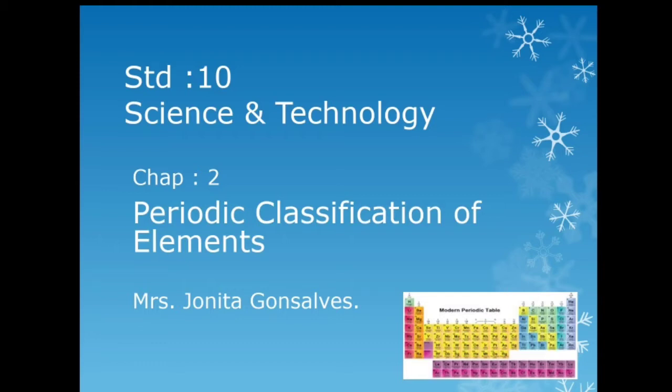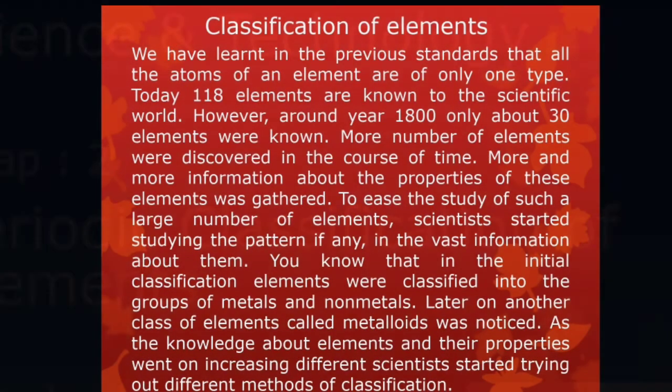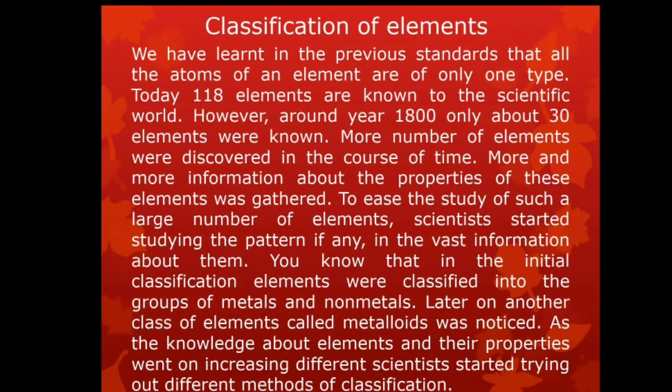Today we will study periodic classification of elements. We have learnt in the previous standards that all the atoms of an element are of only one type, that is same. Today, 118 elements are known to the scientific world. To ease the study of these elements, scientists started studying the pattern of classifying elements.